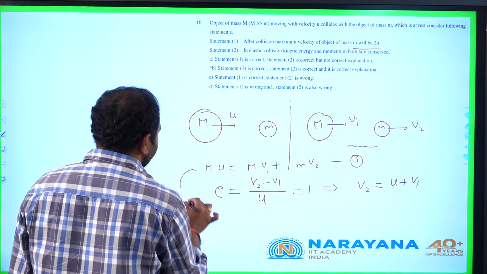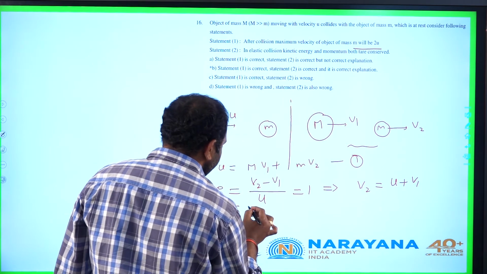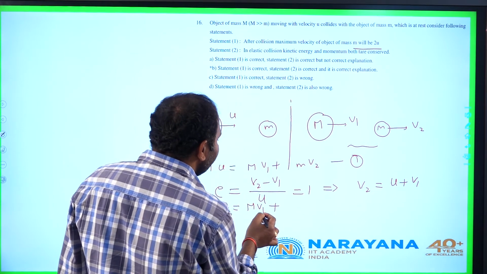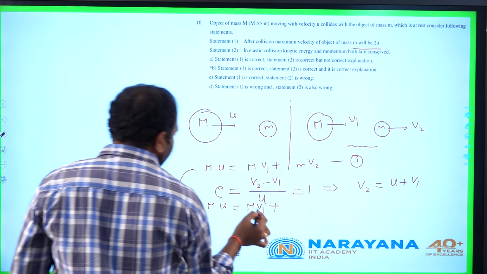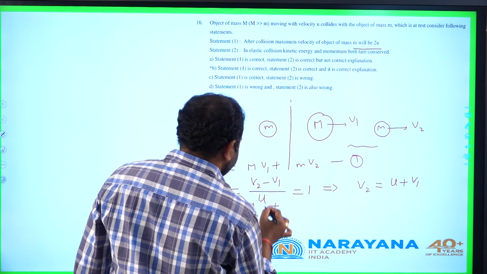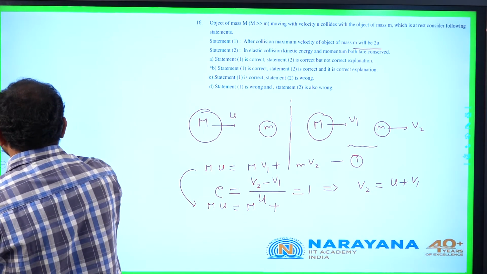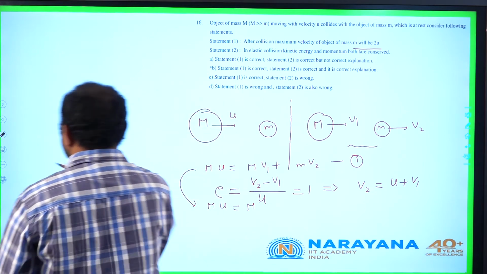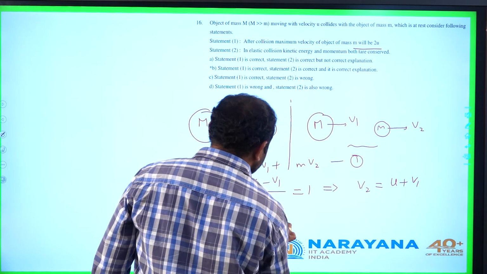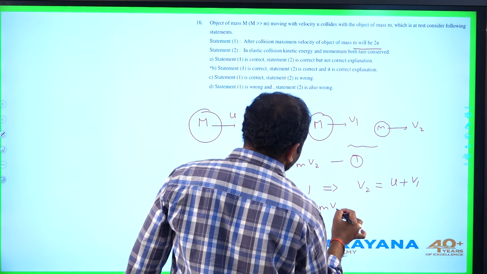Now let us arrange equation 1. Capital M u equal to capital M into v1 plus, let us eliminate v1 from this expression. v1 can be rewritten as, from this expression, v2 minus u, plus m v2.